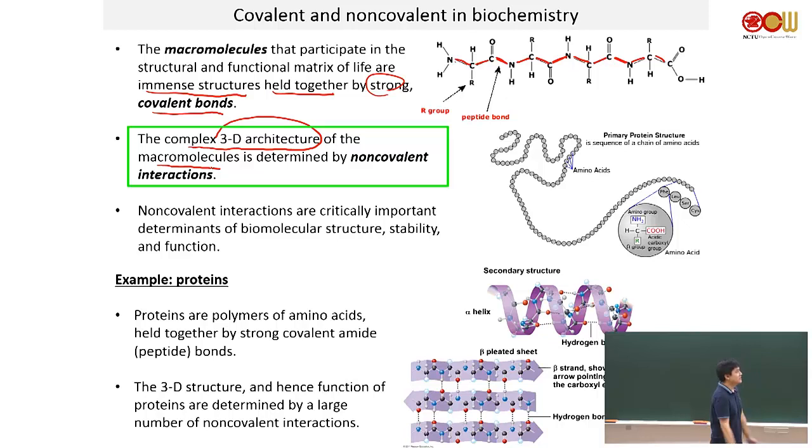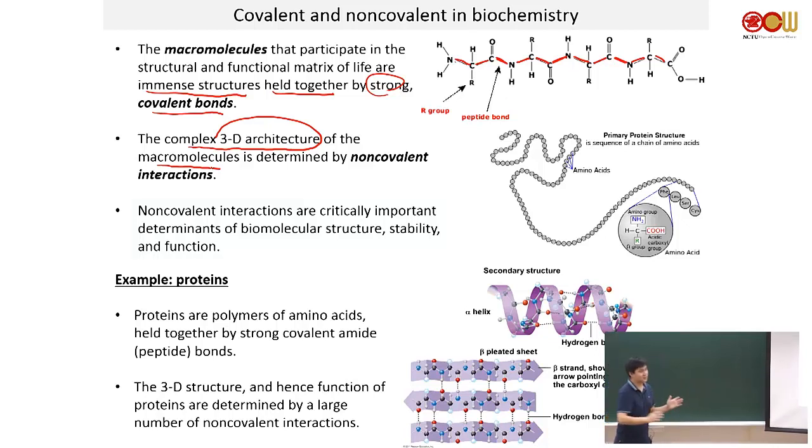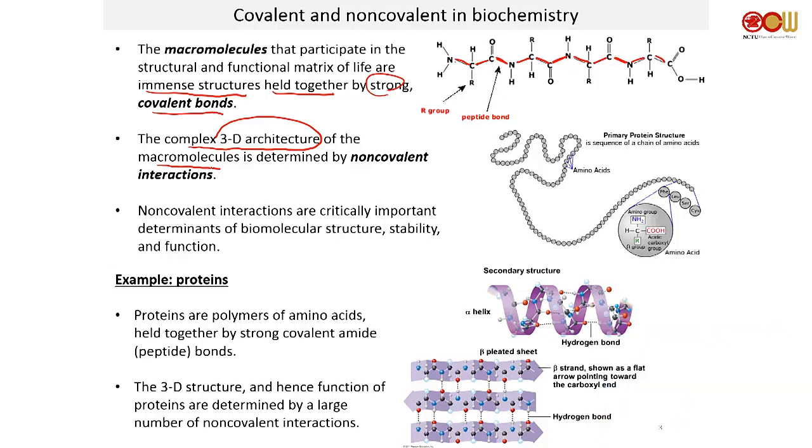That's important. Non-covalent interactions are critically important determinants of biomolecular structure, stability, and function. Throughout the rest of our entire semester, we're going to be talking all about this stuff. It's always the non-covalent interactions that determine, for example, what kind of shape your macromolecule has. For example, proteins.